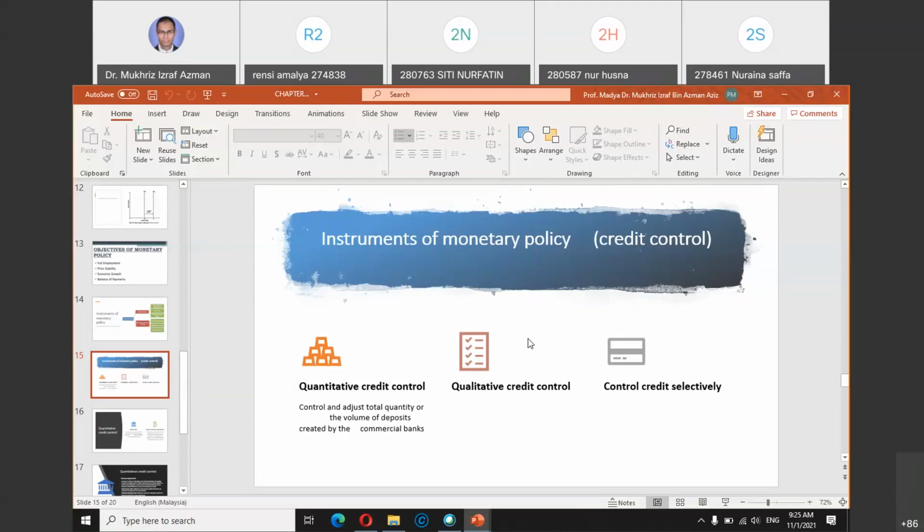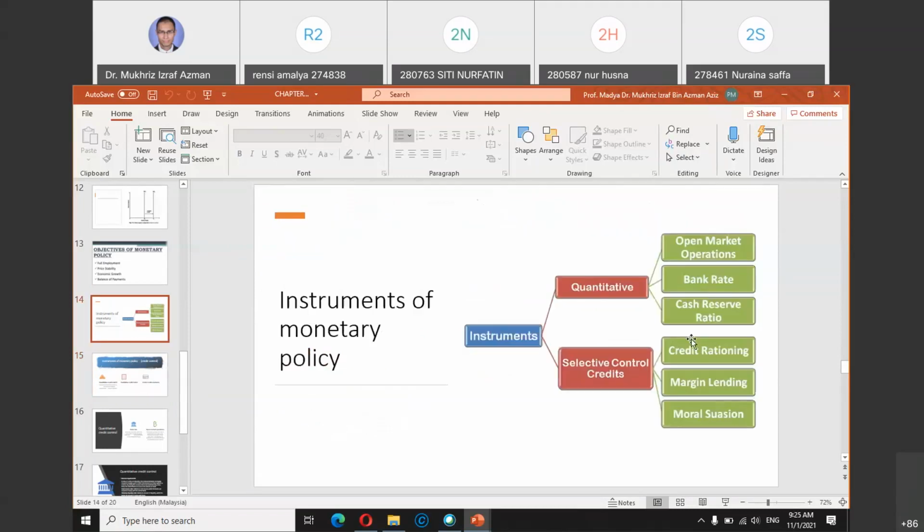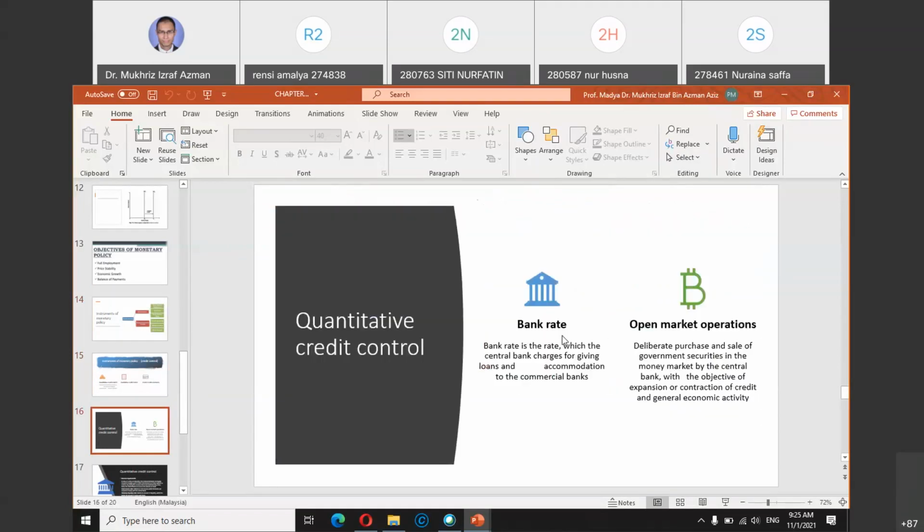If you look at this, there are six main tools: three under quantitative and three under credit control. For quantitative, in general, it is more about the management of interest rate, whether the central bank wants to increase or reduce the interest rate. That is in general what a quantitative measure is.